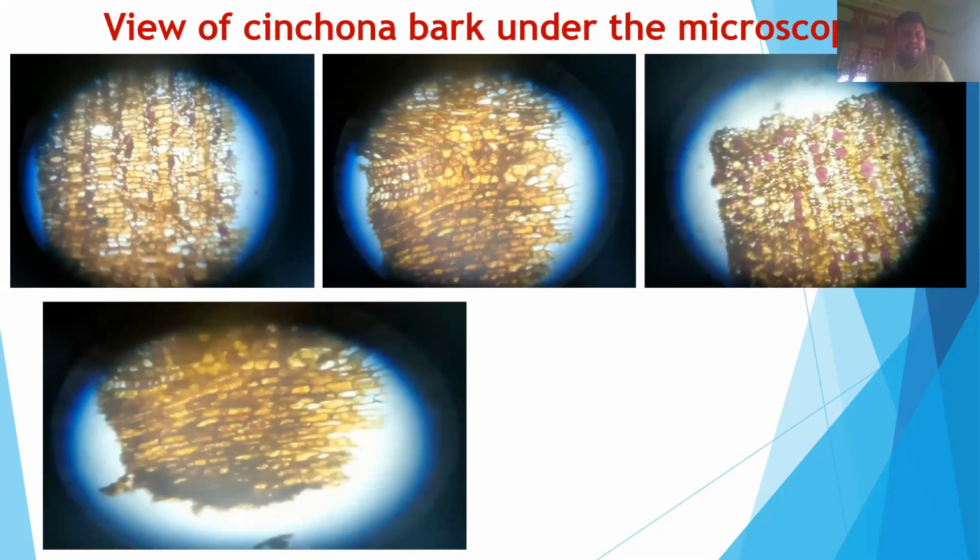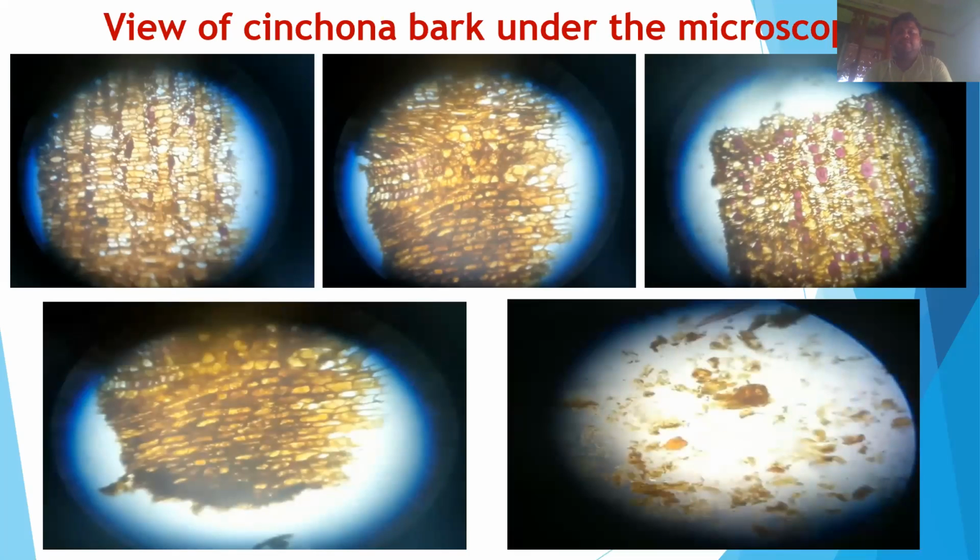These are again pictures of the view of the cinchona bark under the microscope, the lower portion of the cinchona bark. And the last one is the view of the powdered form of cinchona bark under the microscope.